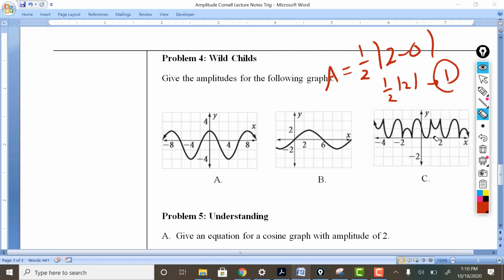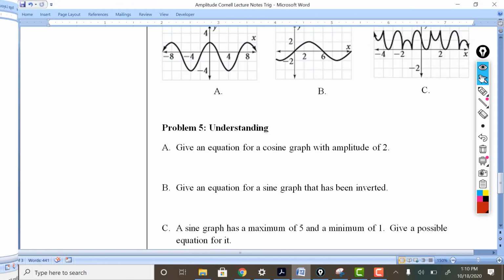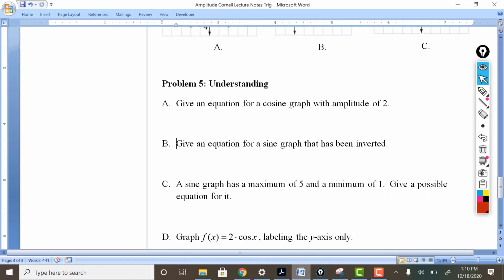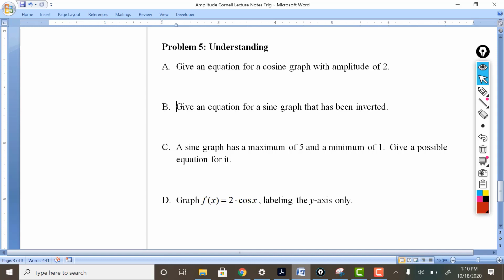If we were to want to draw a reference line for this, it'd be going down this way. So then there's 1 going up, 1 going down. Problem 5, understanding. Give an equation for a cosine graph with an amplitude of 2. We know the amplitude goes in front, and it's going to be a cosine graph. And that's it.